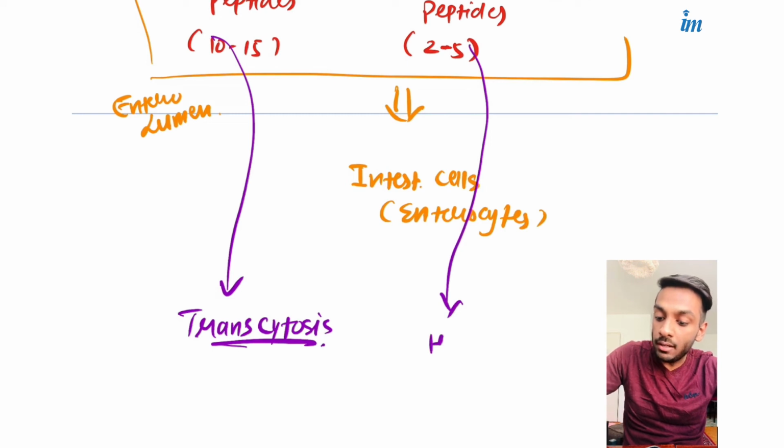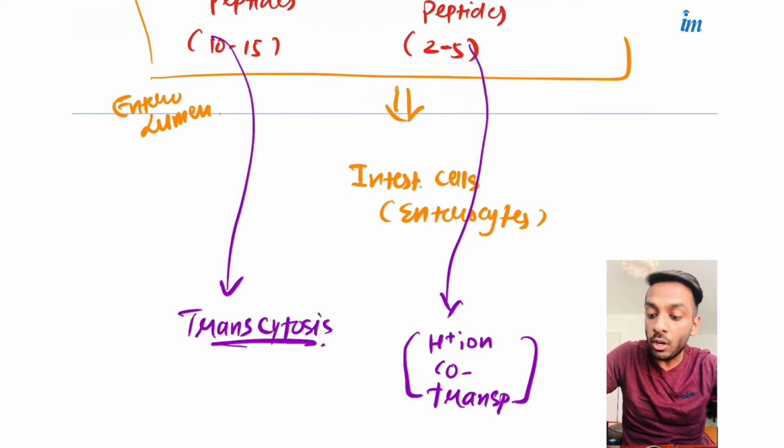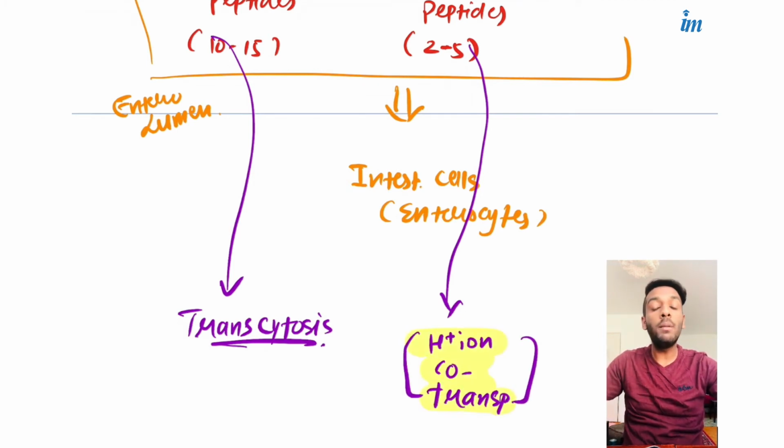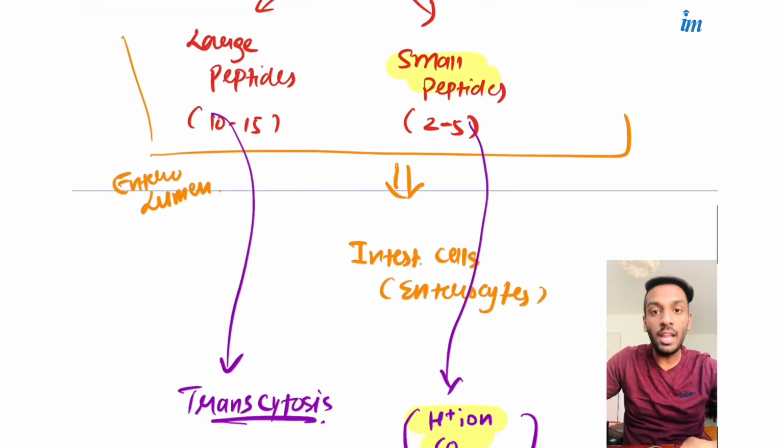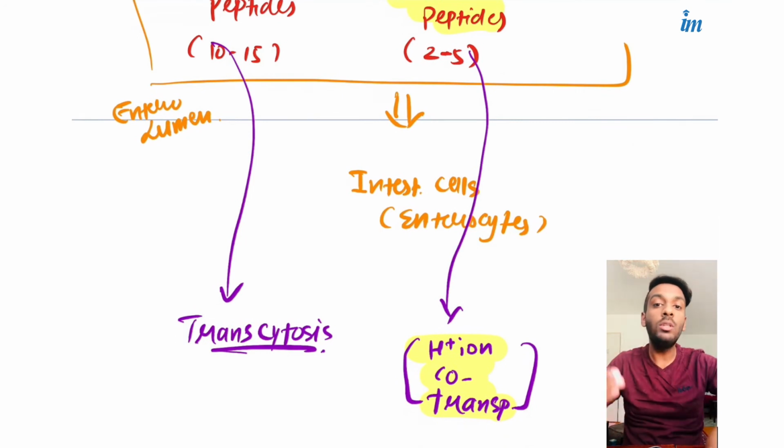Through hydrogen ion co-transport. Meaning what? The hydrogen ion will be responsible for this transport. Co-transport means these small peptides, along with the hydrogen ion, will be coordinated and transported into the enterocytes.